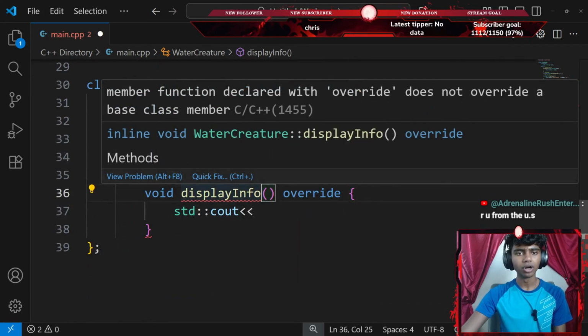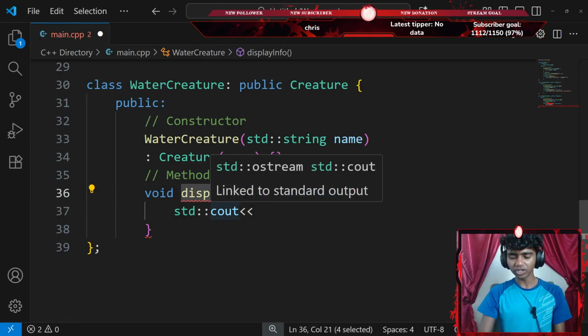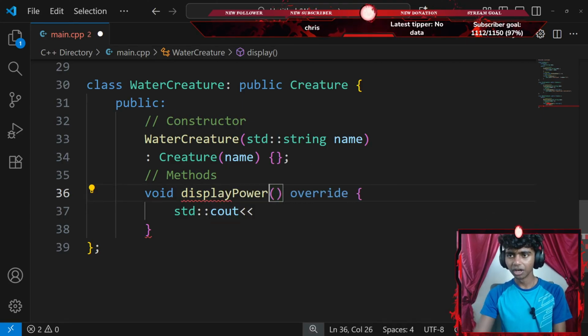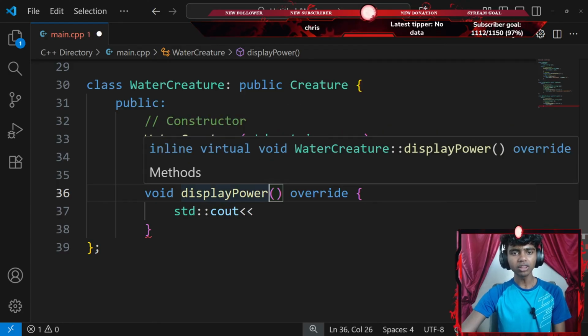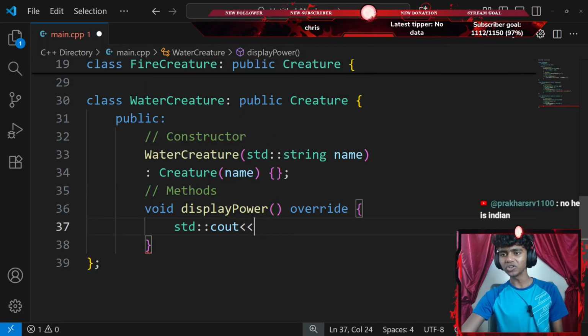Oh, it's display power. Okay, are you from the US? I used to actually say that a lot, guys. That said, many of you did say to avoid saying that. Okay, for how long do you do C++? Honestly, I have been working on it for I think 48 days today, or 44 days or something like that. Okay, no, he is India. Honestly, guys, I have never been to India. I am kind of excited someday to visit India.